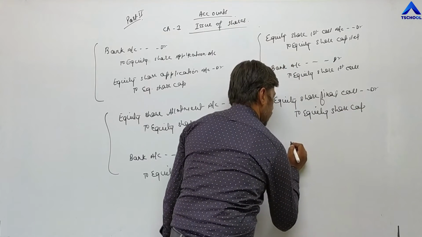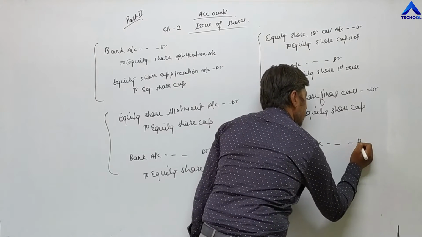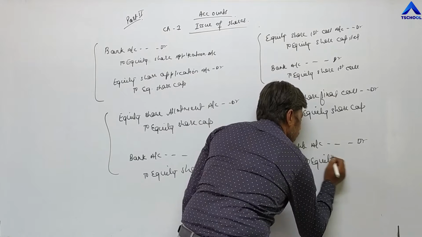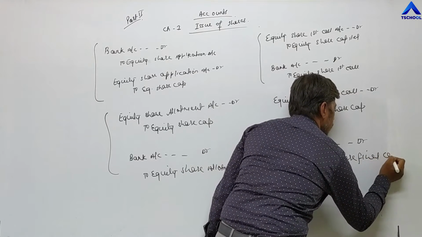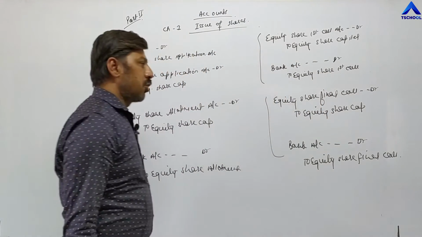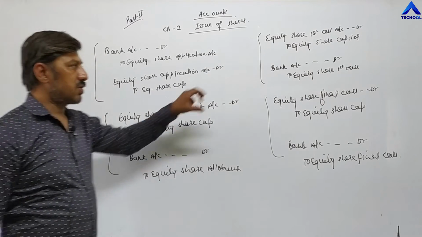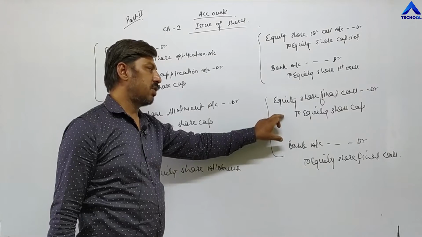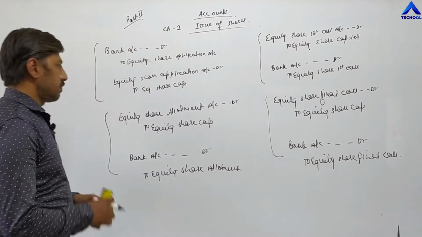And lastly, bank account debit to equity share final call. In our example, I have taken 4 installments: application money, then allotment money, then first call, and then final call. The second call is the last call, that's why it is called the final call. In our example, there are a total of 4 installments.